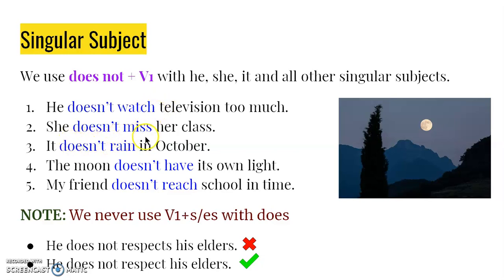Similarly, she doesn't miss. If I write she doesn't misses, it will be an incorrect sentence. I have to remove es from here. It doesn't rain. If I say it doesn't rains, it will be wrong. The moon doesn't has, if I say that, it will be wrong. My friend doesn't reaches will be the incorrect one. So remember this point. This is a very important point.